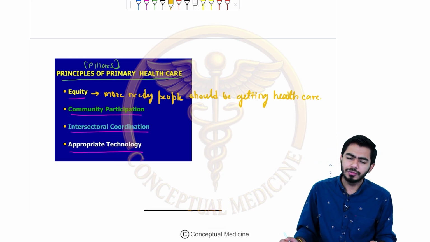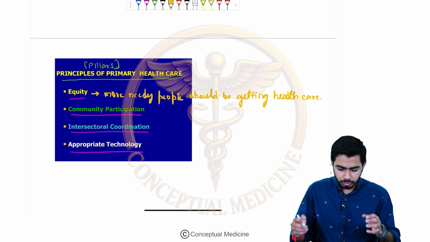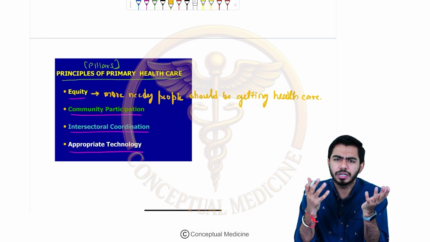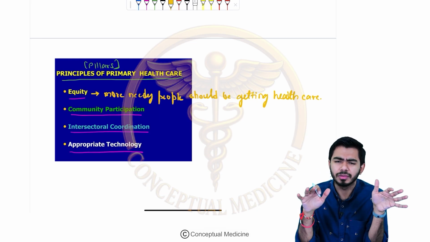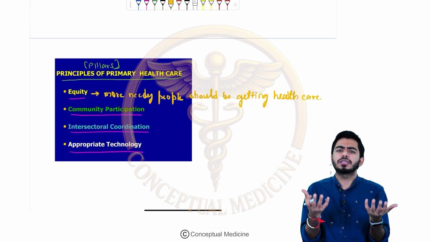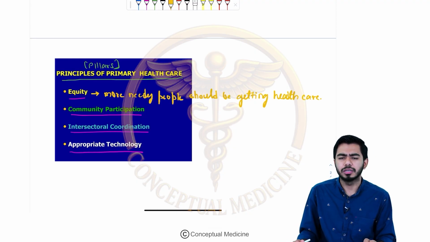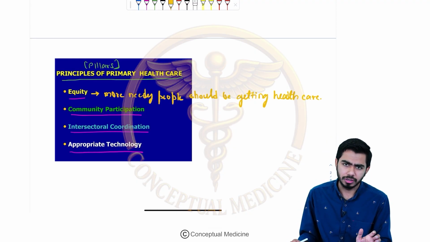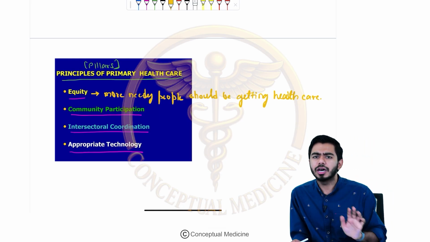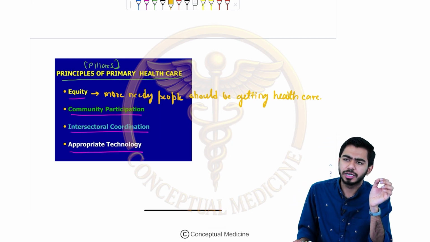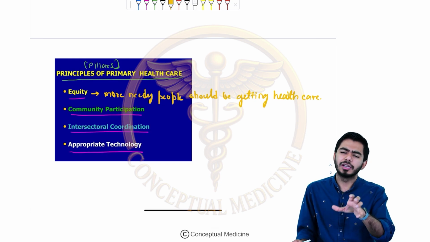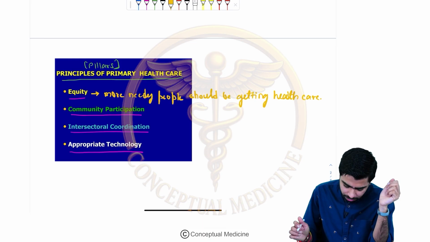In community participation, we are talking about, at a very basic level, for example, ASHA workers. ASHA workers are taking care of so many things at the basic level. So that is community participation. How is the community participating in this principle of primary healthcare? In primary healthcare, the community is very, very important, and for the betterment of the community, we have appointed the ASHA. So ASHA can be taken care of under that, or the Rogi Kalyan Samiti. We will talk about that further in this session. The Rogi Kalyan Samiti is also taking care of this community participation.